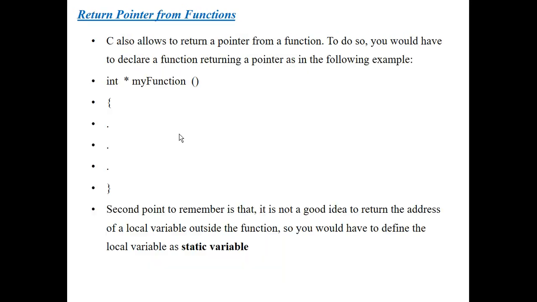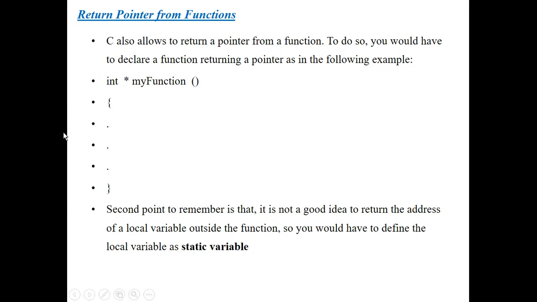So next concept, returning a pointer from a function. What is the way we can return a pointer from a function? C also allows us to return a pointer from a function. To do so, we have to declare a function returning a pointer as in the following program.